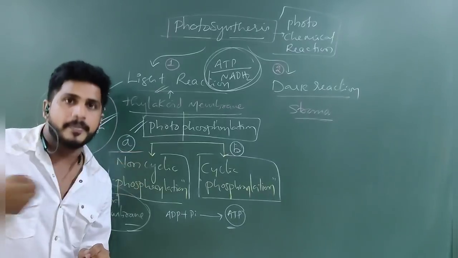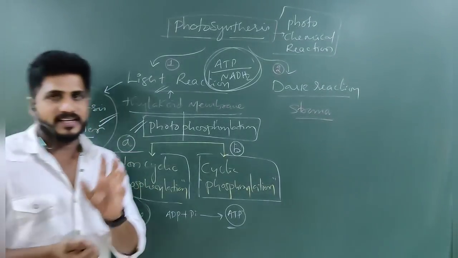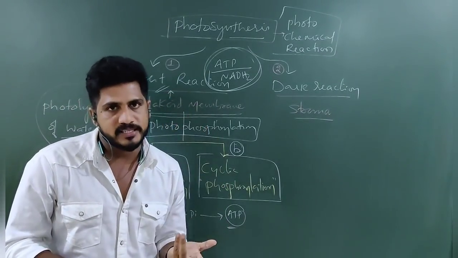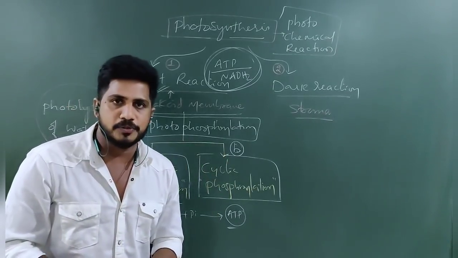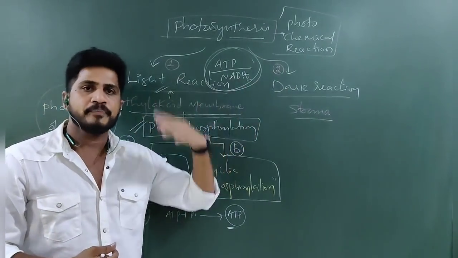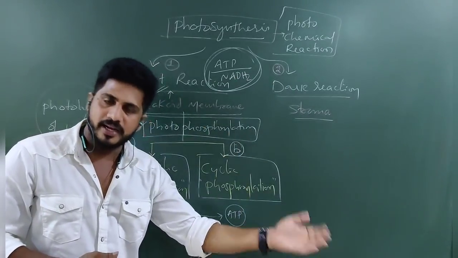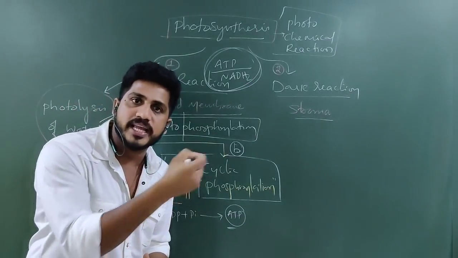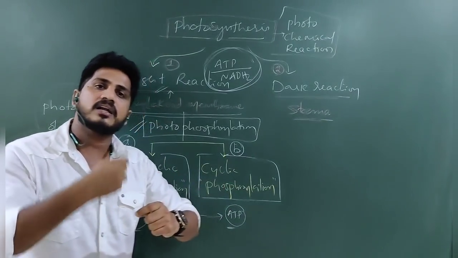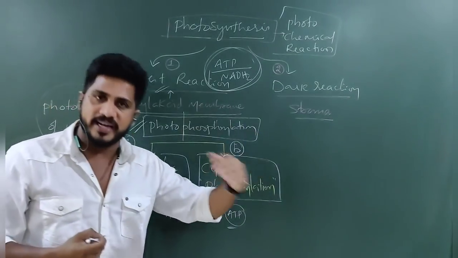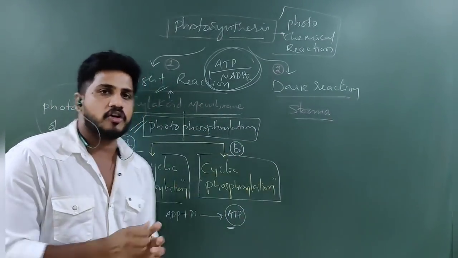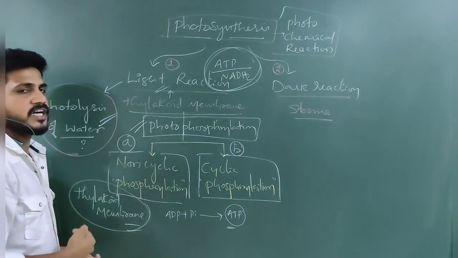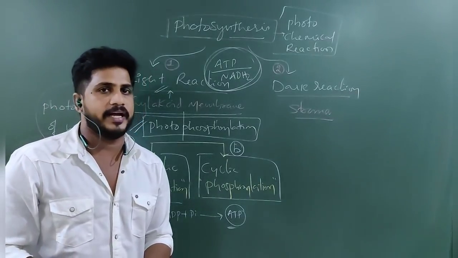Here, electrons cannot come back. Once the chlorophyll A reaction center is excited, 2 electrons will be released. They are obtained by the primary electron acceptor, later transported to the electron transport chain, and go off. It continues to photosystem 1 and later to NADH2 synthesis. The excited electrons cannot come back. When the electrons are flowing in one direction, unidirectionally, that is called non-cyclic photophosphorylation. No need to worry, after this chart I will explain them with good diagrams.